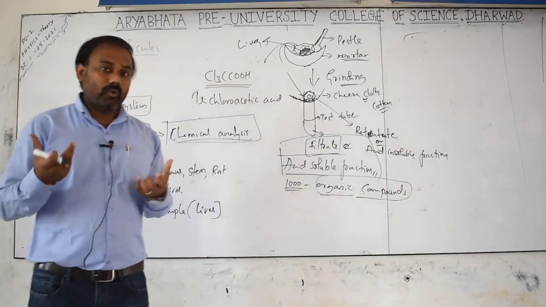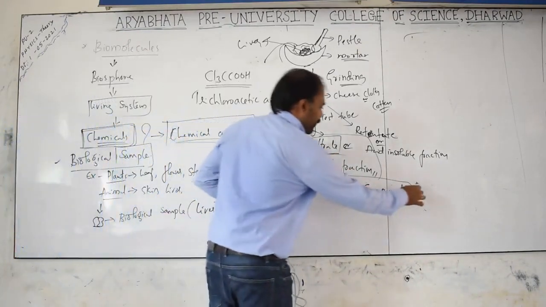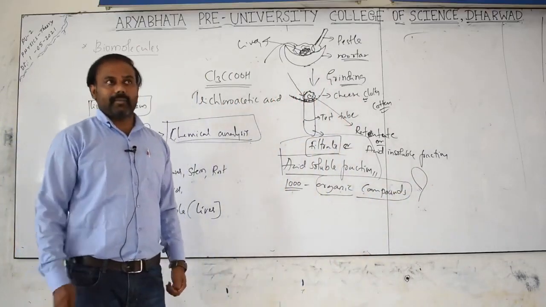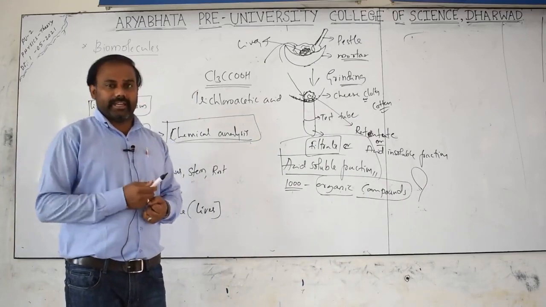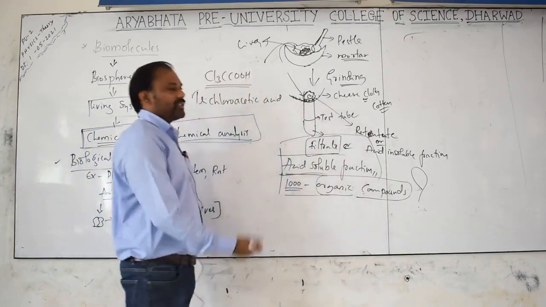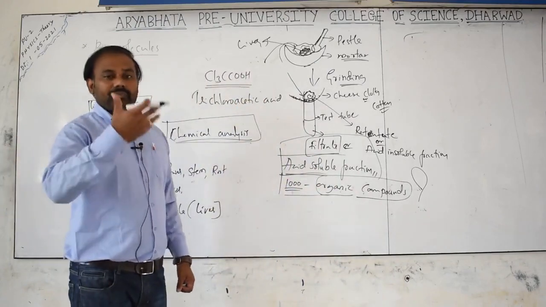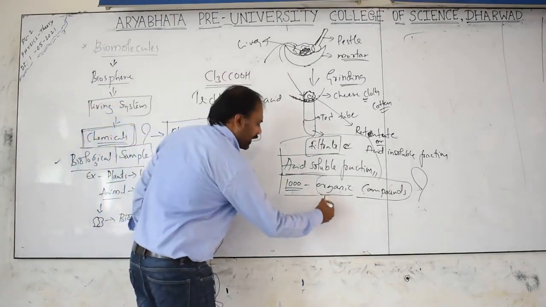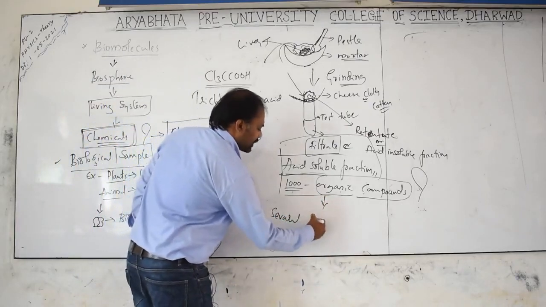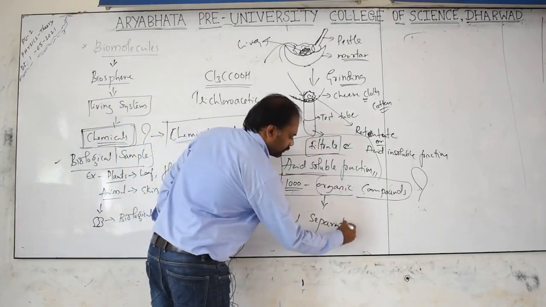Clear? Now you can ask a question: what are the various separation techniques? All these 1,000 different organic compounds have been isolated by several separation techniques.